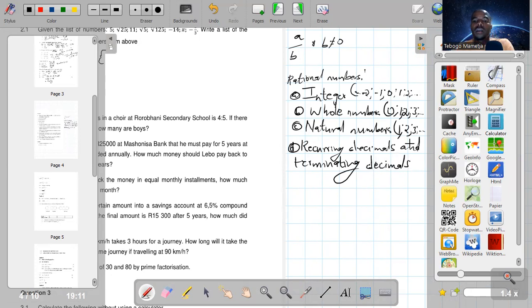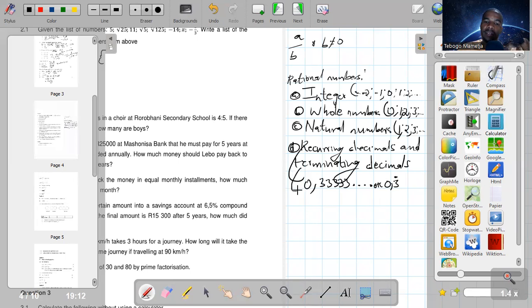Okay, guys, so when we talk of recurring decimals, what are we talking about? Recurring decimals, we're talking about a number such as 0.3, so the decimal 3 recurs up to infinity. And this can also be written as 0.3 with a small dot there, which shows that this is recurring.